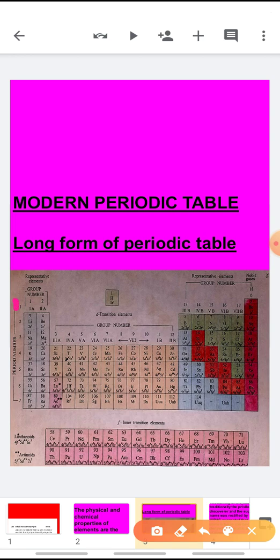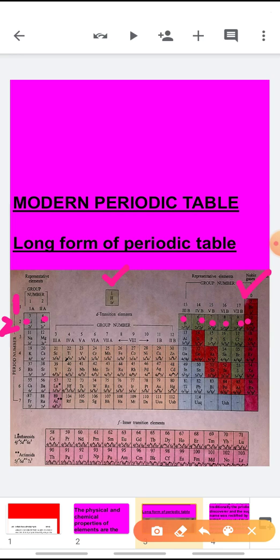In the first row, there are only 2 elements, hydrogen and helium. The second row has 8 elements: lithium, beryllium, boron, carbon, nitrogen, oxygen, fluorine and neon.